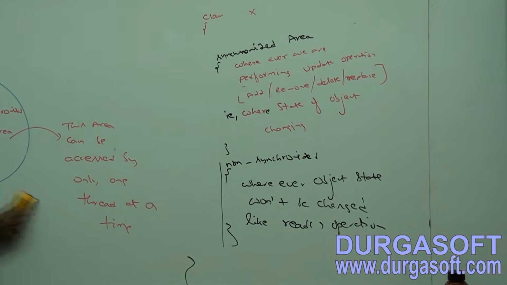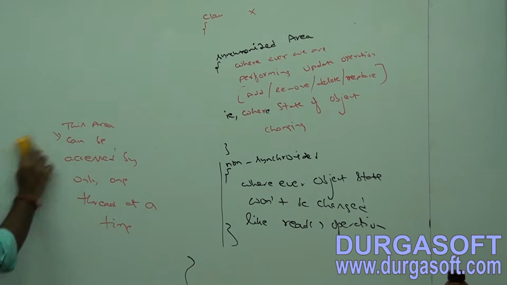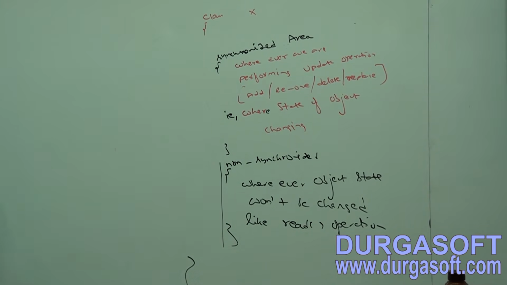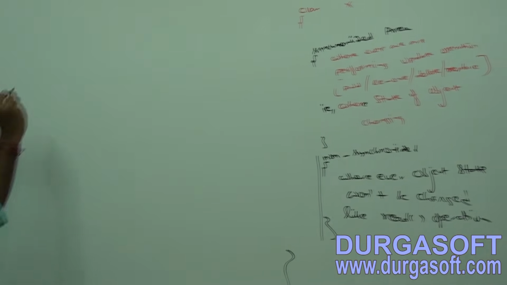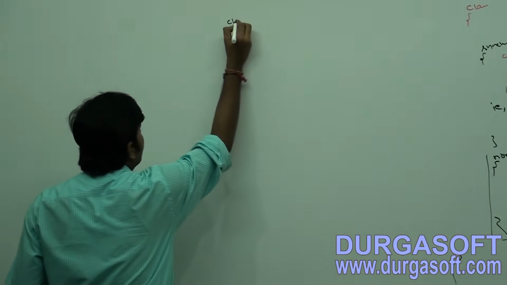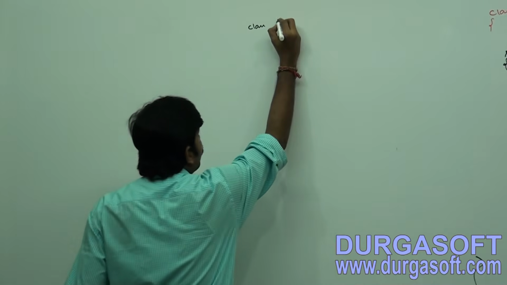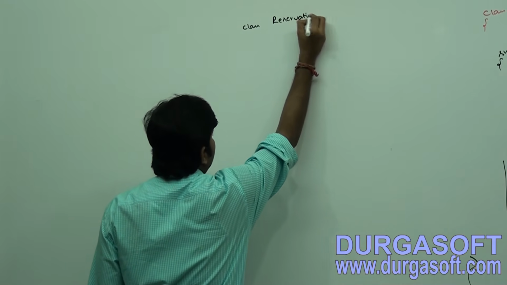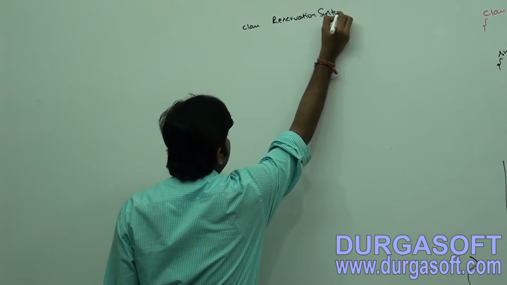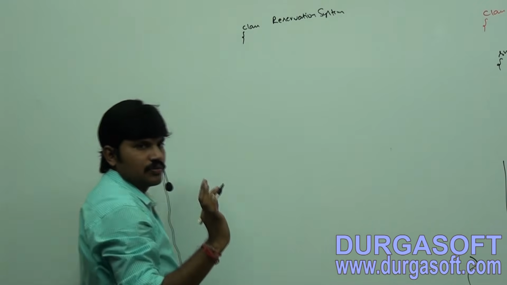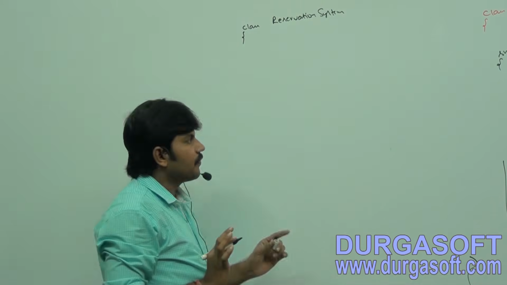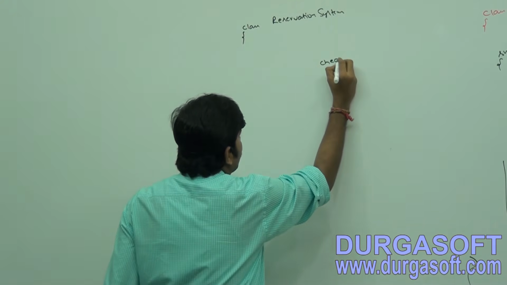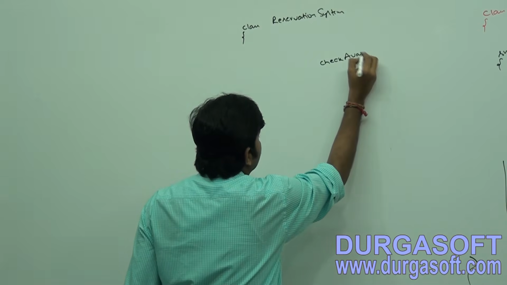But still, let me add one more point. Okay, here see, just observe. This is just to get the basic idea. Class reservation system, assume just for basic idea purposes. In that, the first method is check availability.